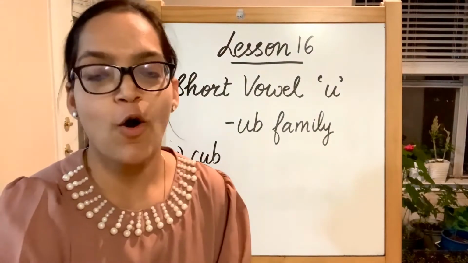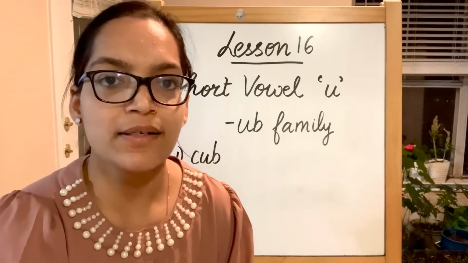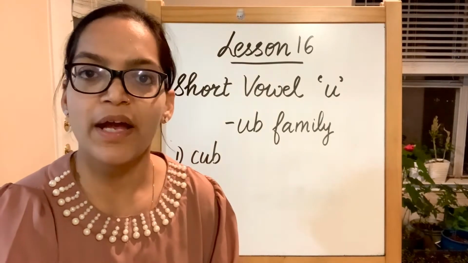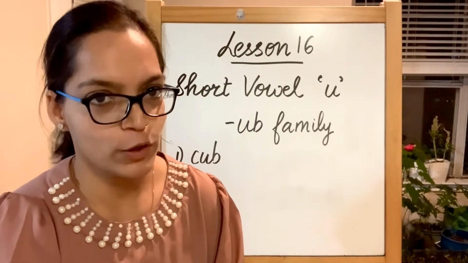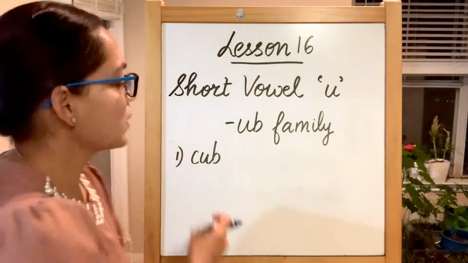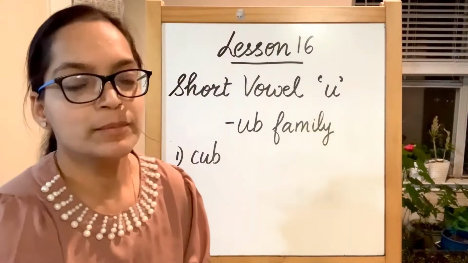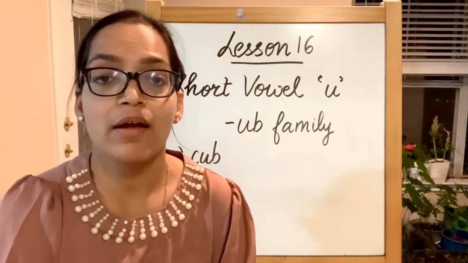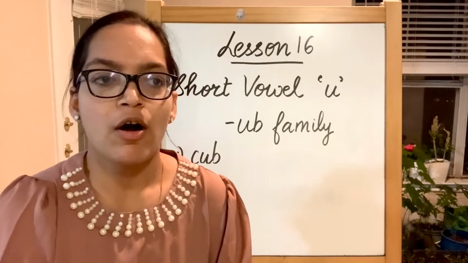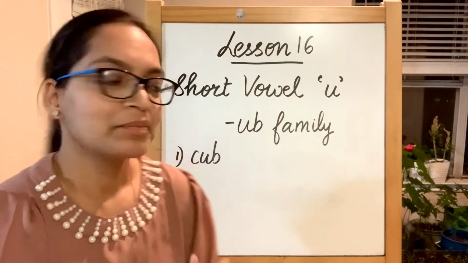The first word of the ub family is cub. K sound produced by alphabet C, uh sound produced by short vowel U, ending with a B. K, u, b, cub. Now cub is a baby of any wild animal. Say a lion's baby, it's a cub. A fox's baby is a cub.